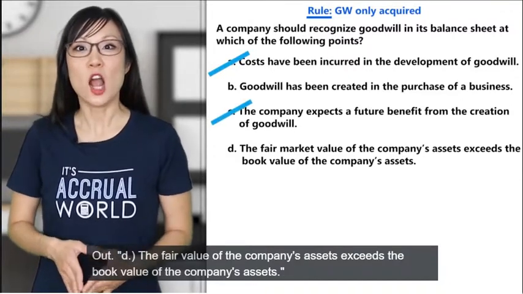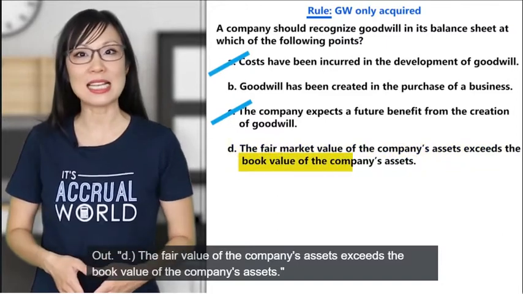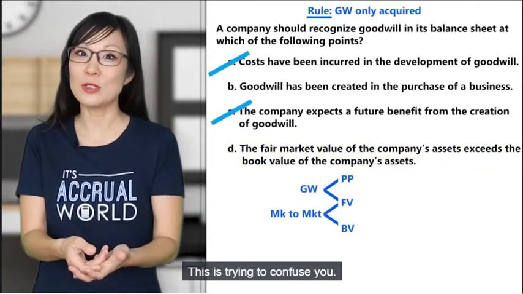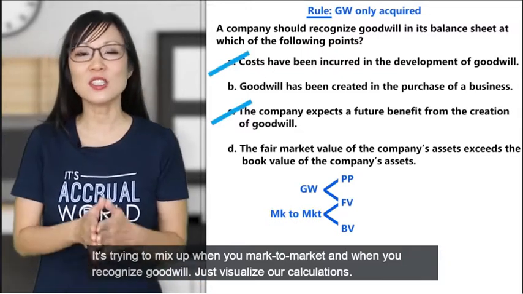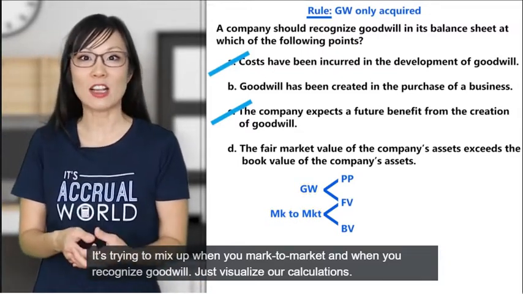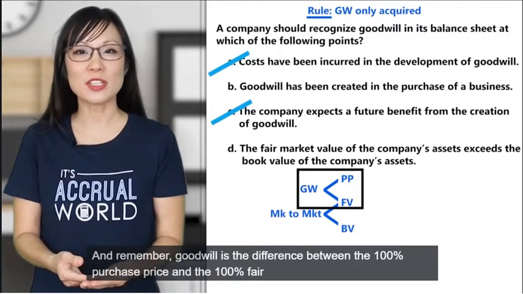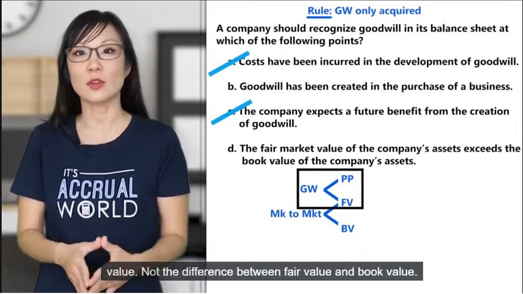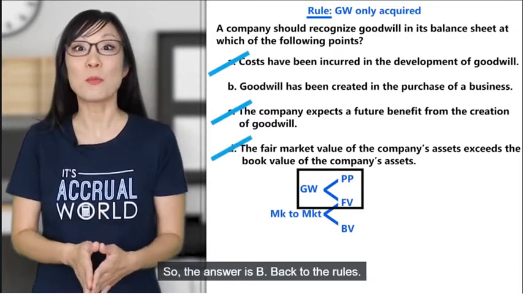Out. D. The fair value of the company's assets exceeds the book value of the company's assets. This is trying to confuse you. It's trying to mix up when you mark to market and when you recognize goodwill. Just visualize our calculations and remember, goodwill is the difference between the 100% purchase price and the 100% fair value, not the difference between fair value and book value. So the answer is B.